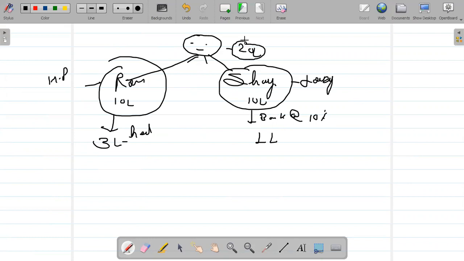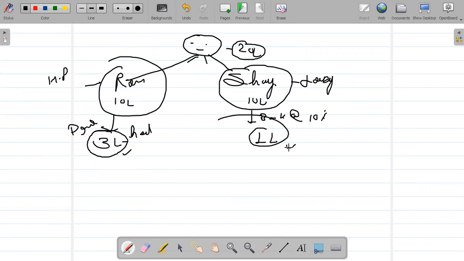This person has 20 lakh rupees. He divides it among Ram and Sham equally, 10 lakh and 10 lakh. And Ram is a hardworking person. Ram invested this 10 lakh rupees into business and got 3 lakh rupees after a lot of hard work. That is profit. And Sham is a lazy person. Sham deposited this whole money in the bank and got the return at the rate of 10%, which is 1 lakh. Ram earned 3 lakh after a lot of hard work. Sham earned 1 lakh after laziness, sitting on the bed, eating chips and watching TV.